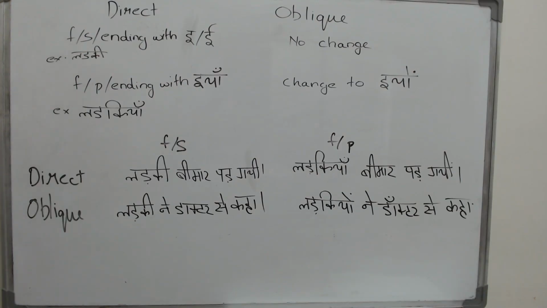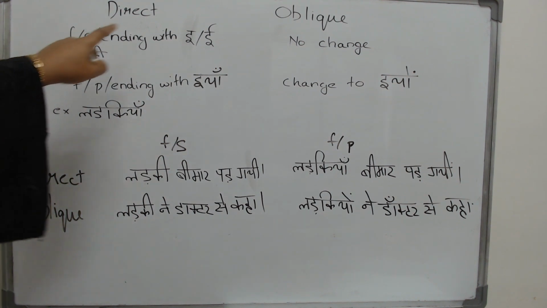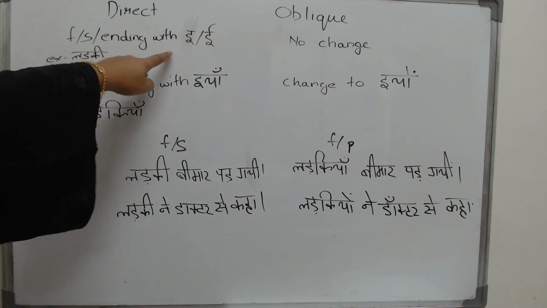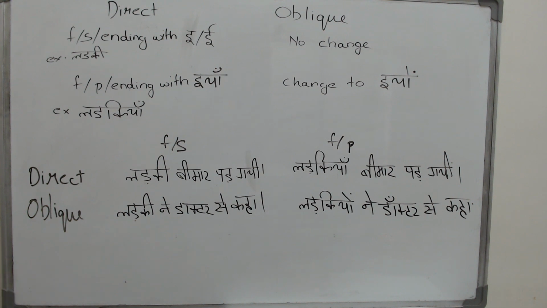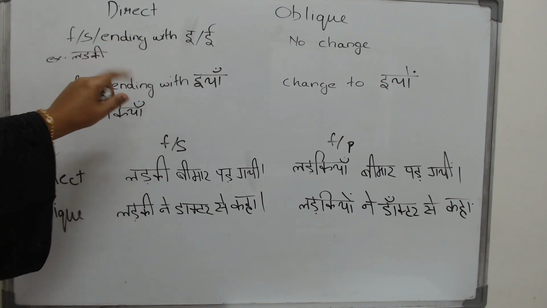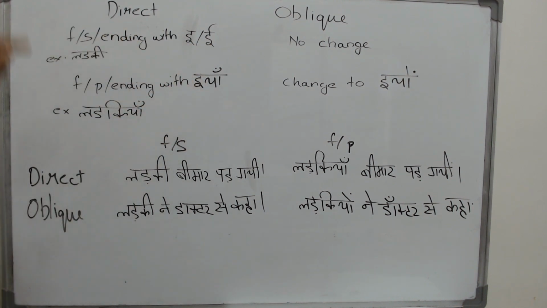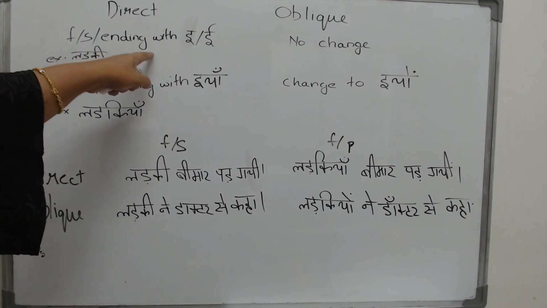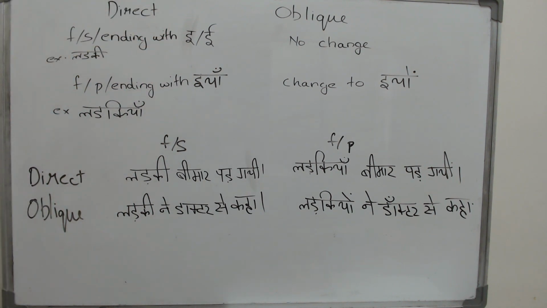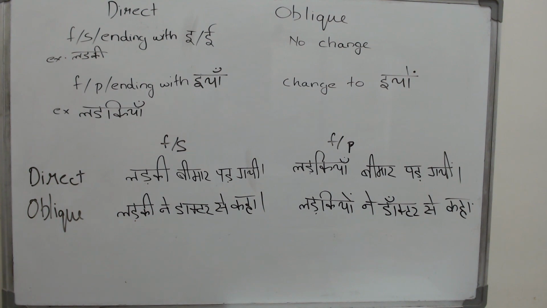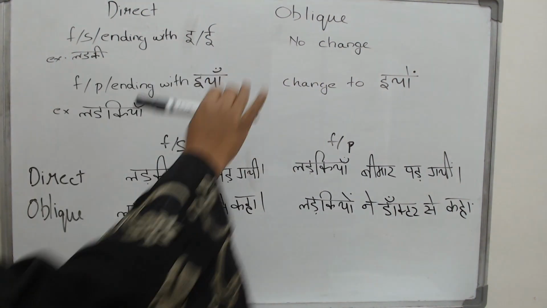Now we move on to our female singular words ending with I or E ki matra. Can you tell me some words ending with just I? Jati, Niti, all of them end with just a choti i. And what about the words which end with a badi E ki matra? Ladki, khidki, and what about sadi? All of them end with a E ki matra. And then whether it is I or E, what happens when they are followed by a ne or a se or a ko? How does their oblique form look? There is absolutely no change at all.